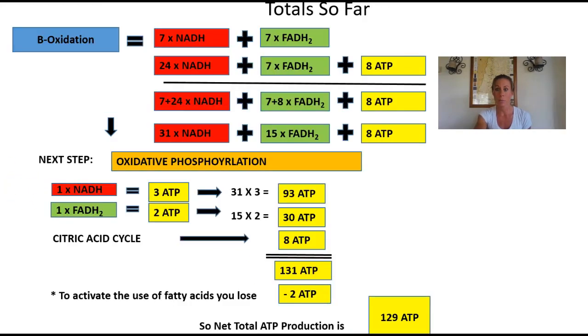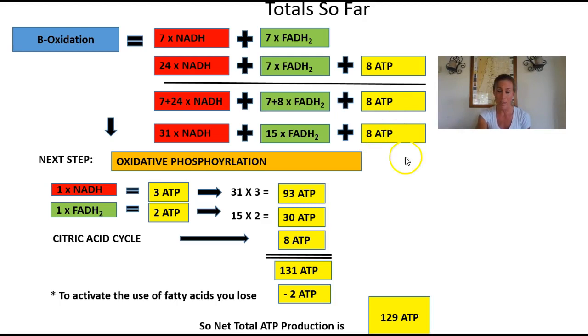So moving on to the next slide, we'll keep talking about that. So the beta oxidation, taking those numbers from that last slide, the 7 NADH plus the 7 FADH2 plus the 24 NADH plus 8 FADH2 plus we have our 8 ATP that we produced from the Krebs cycle. So with that total, we're just adding them up. From the 7 and 24, we've got 31 NADH. From the 7 and the 8 FADH2, we have 15 FADH2, and then we have those 8 ATP. So we bring that down.